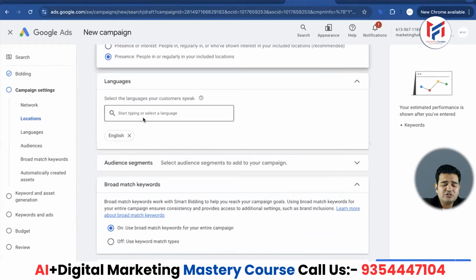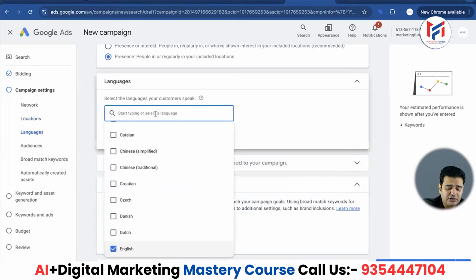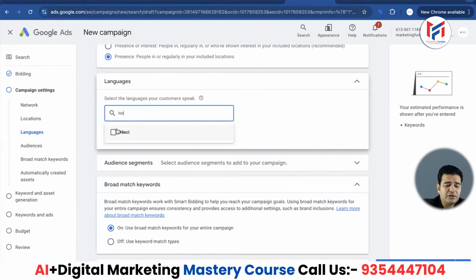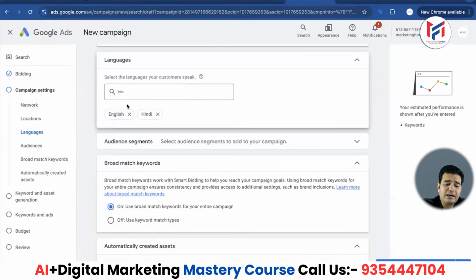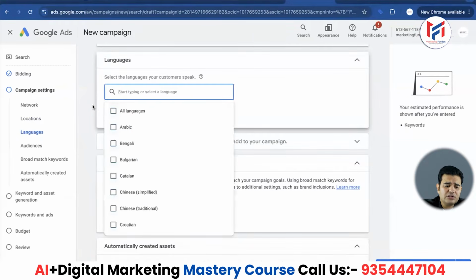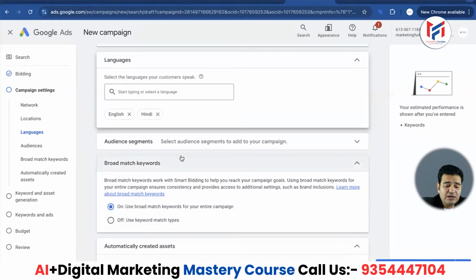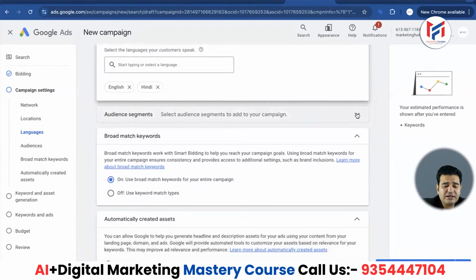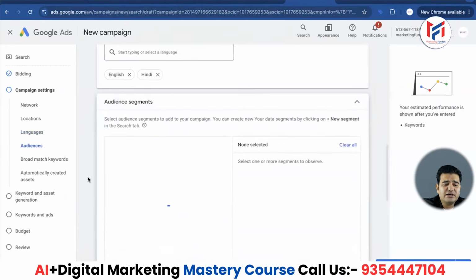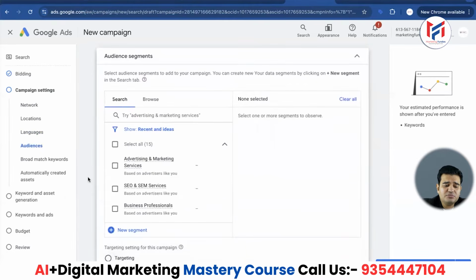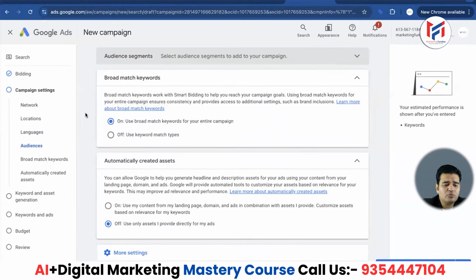Obviously my ads are running in English, right? I am creating my ad copies in English, but here I'll choose another language, which is Hindi. Please note that if we live in India, how can we forget our Hindi? You know, many people prefer both English and Hindi. So I am choosing both of the languages here. But if you only want to keep English, then you can keep English too. There is no problem with that. So here the audience segment is displayed. So select the audience segment. Basically, the audience segments that we generally have as options are not used in search campaigns, but they are used in display and other campaigns. So I am going to teach that as well to you wherever it is needed.